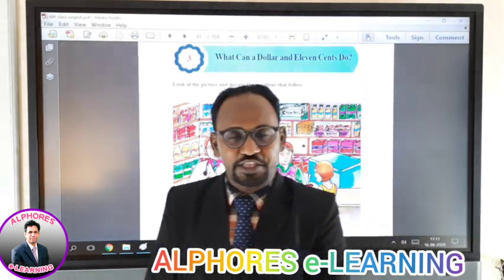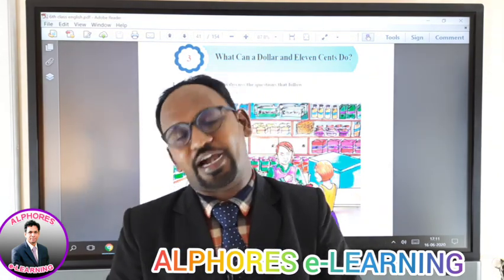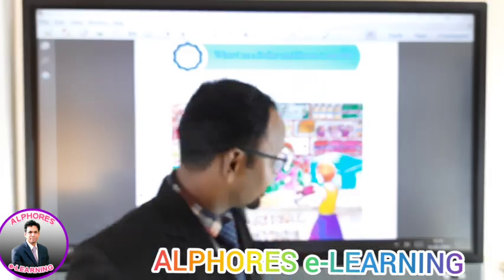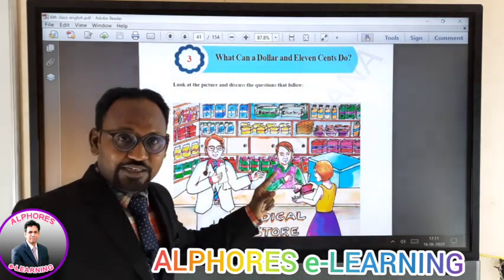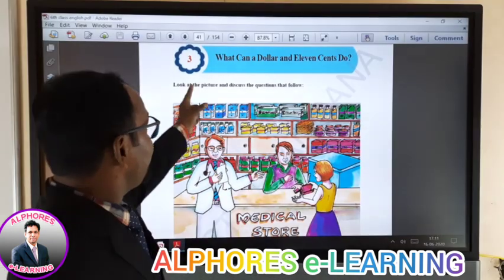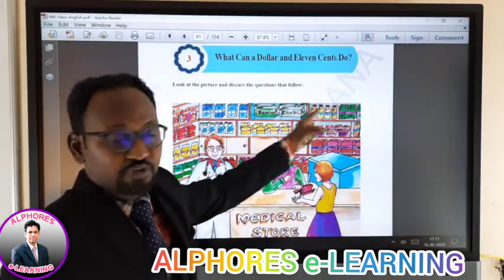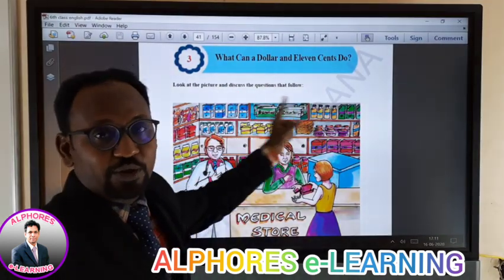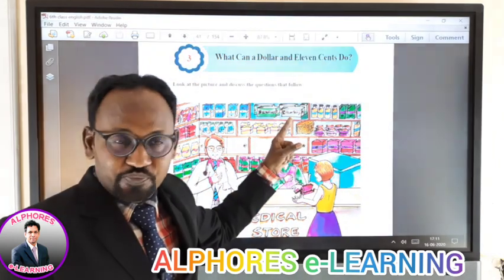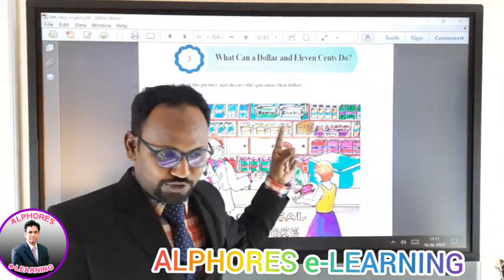And what can be the theme of unit 3? In a couple of minutes you all can understand, and I am going to brief you, right? So please stay focused here. On screen you can see the image, the fact sheet. What can $1.11 do? So the title itself, what can $1.11 do? So it's an interrogative question, a question in the form of a question.